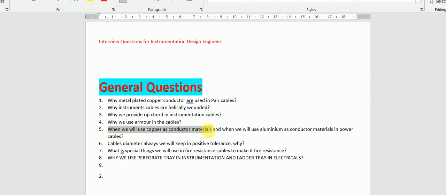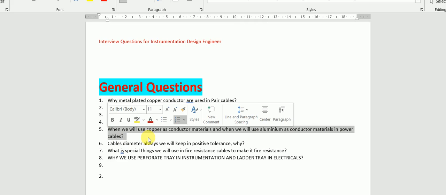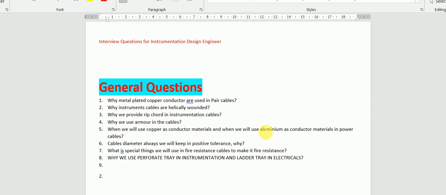When do we use copper as a conductor material, and when do we use aluminum as a conductor material in the power cable? For the higher size of the cable, the higher square mm, we use aluminum, and for the lower size of the cable, we use copper as a conductor material. Because at the lower size, the price is less for copper and high for aluminum. Once we go for the higher size, copper price will be more and aluminum price will be less for the same current carrying capacity, although the diameter will be different.